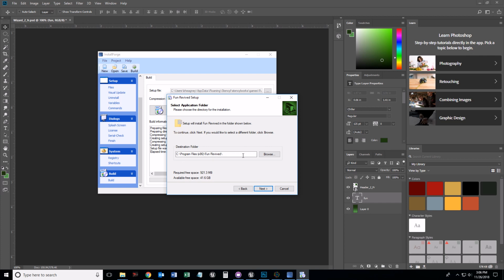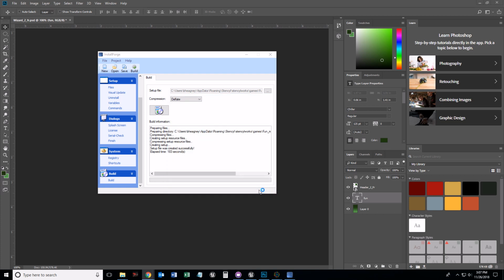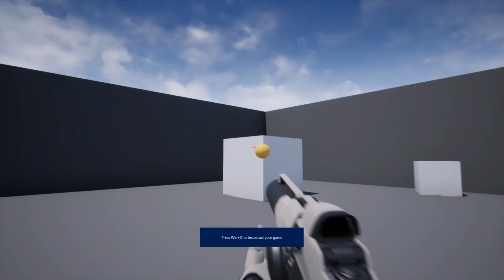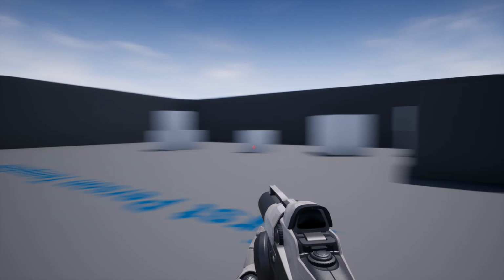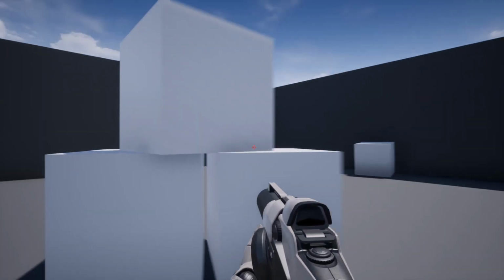Setup will install to Program Files (x86), fun revived. Let's go ahead and say yes. Create a desktop icon and create a start menu folder. Say yes. It's going to install it. Oh, look, there's the little thing. Launch fun revived. Sure. Let's see if that works. Yay! It worked. And now I have this non-game thing going on. Woohoo! We just made our little installer.